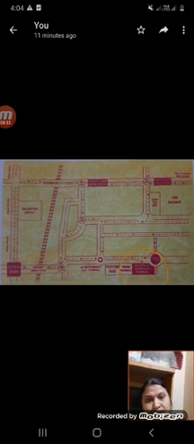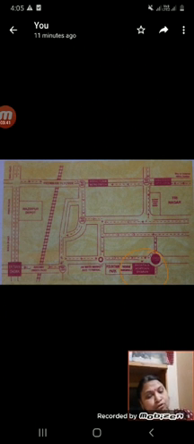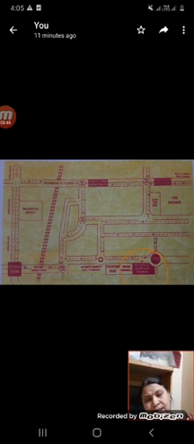So children, here you can see that this is the sketch of a marriage hall. You know that when people invite you for a function or marriage, behind that invitation there will be a sketch. Here in this image you can see that invitation sketch. Here you can see, with orange I circled, that is the function hall. So these are the different routes by which you are able to reach that function hall. So a sketch is a rough drawing of a place.